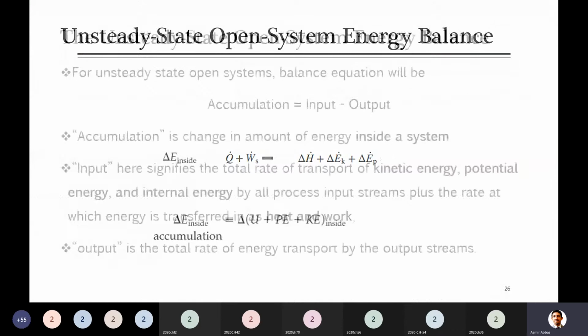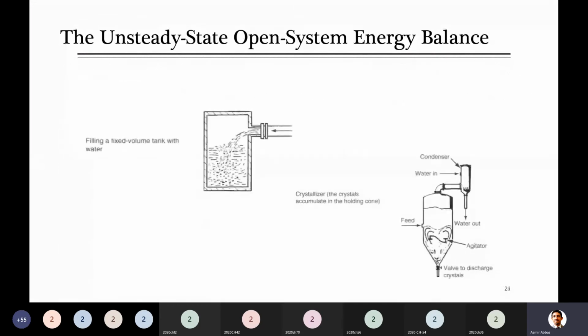Now, let me go back and show you. As I said earlier, for example, if in this tank initially there were 5 liters of water, and now you are filling more water for 1 hour, and let's say we have filled 10 more liters in this tank after 1 hour. Initially it was 5 liters, and that 5 liters of water has some energy in the form of kinetic, potential and internal energy.